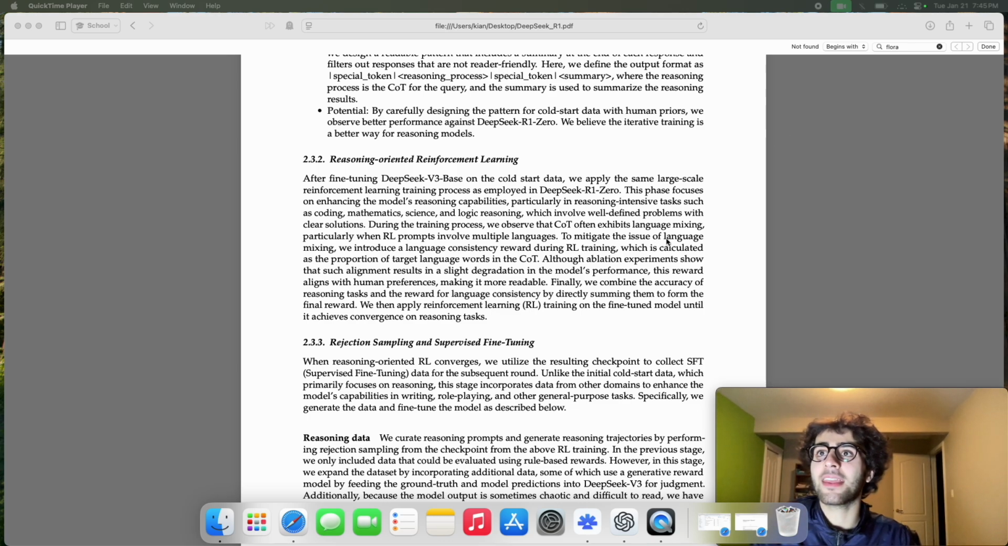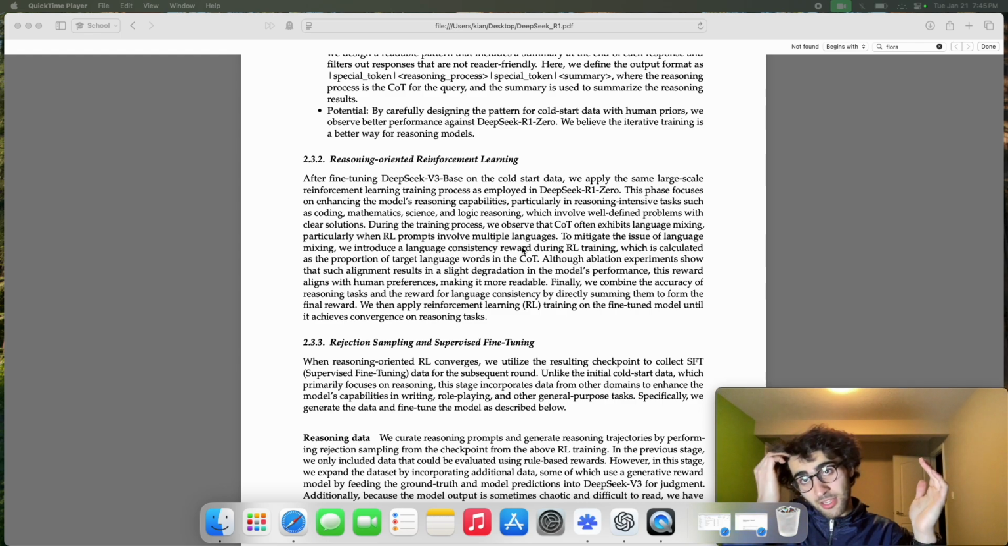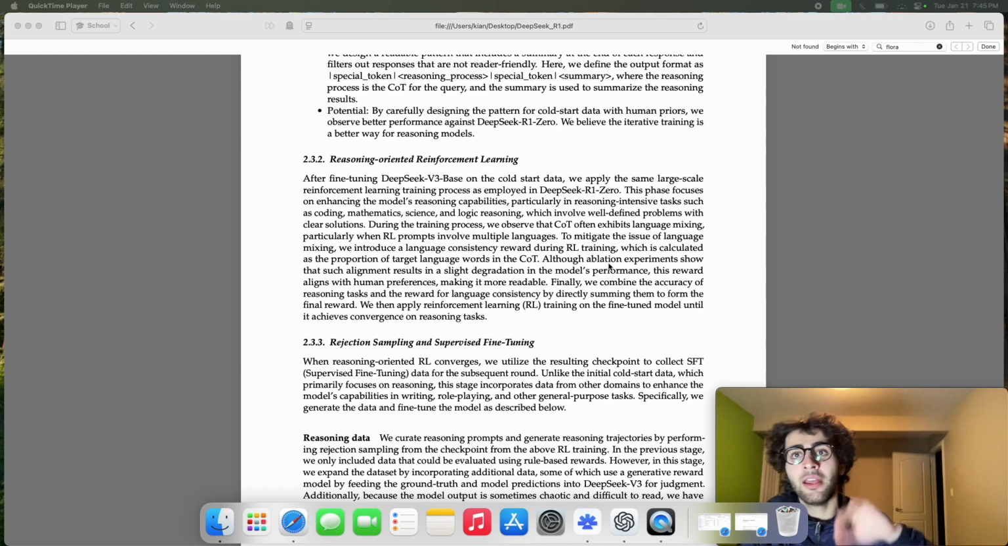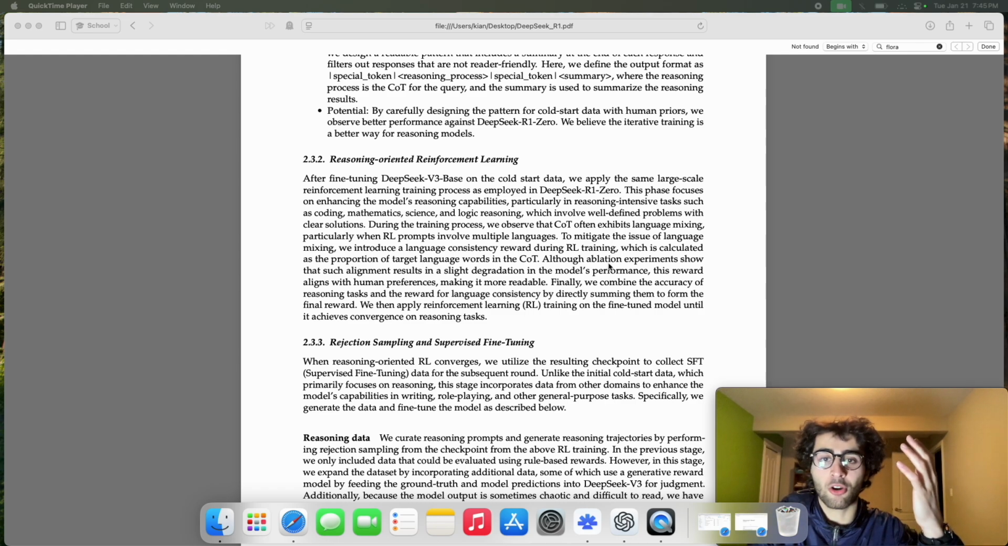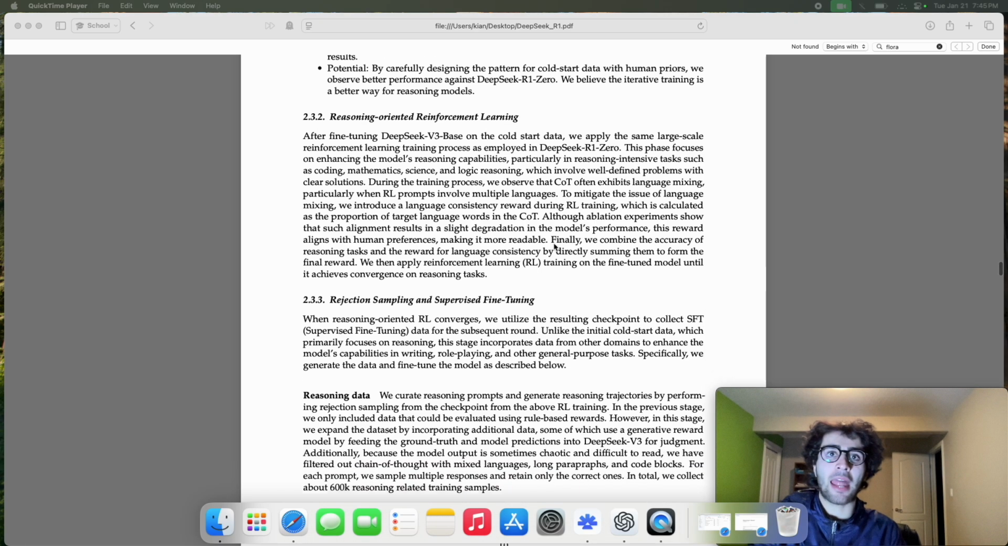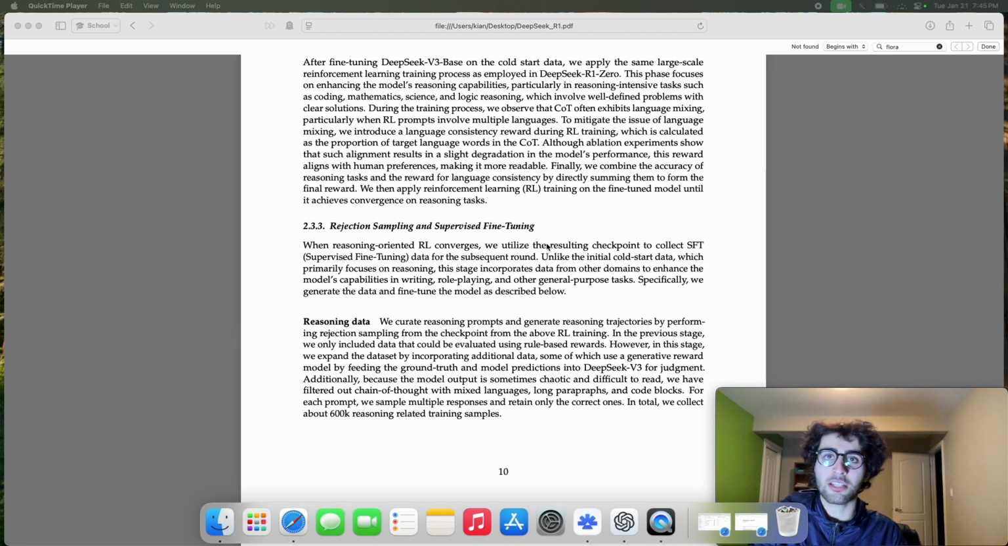However, to mitigate the issue of language mixing, they also add a language consistency reward. What does this mean? Simply, in the chain of thought reasoning, in whatever language we're performing that process, we divide the number of terms in that language by the total terms. So if only half of the terms in the chain of thought are in a specific language, then that reward will be half, whereas the maximum reward 1 would be completely in the target language. And they do say that through ablation, this does decrease the model's performance. However, it is for alignment, and therefore that decrease in performance is readily accepted for a better aligned model.